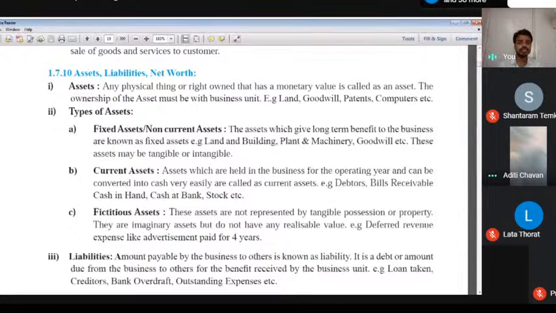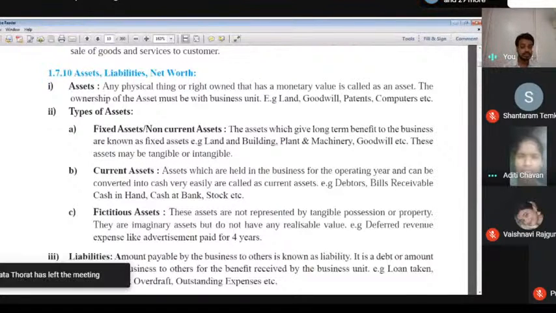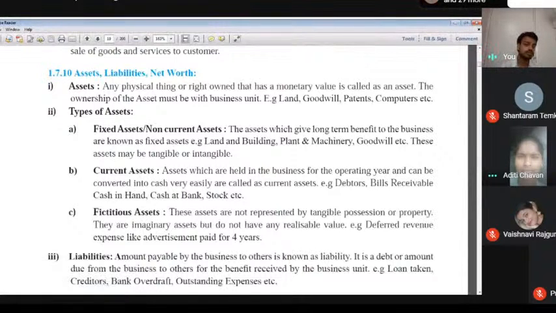Then there are three types of asset. First one is fixed asset, second one is current asset, and third one is fluctuating assets. First of all, we think about the fixed asset or non-current asset. The assets which give long-term benefit to the business are known as fixed assets. Long-term benefit, not 1 year, not 6 months, not a few months. If you understand all the points very well, then definitely it's good for you.